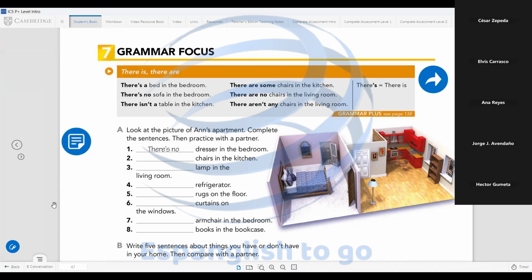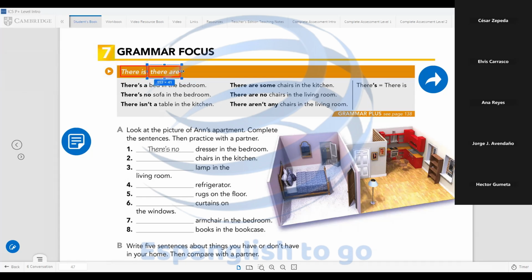So, in English, we have this part of grammar we call the existential. Well, we use "there" to express that something exists, to express the existence of something. If it's singular, if it's only one object or one person or one situation, we say "there is" because it's only one.